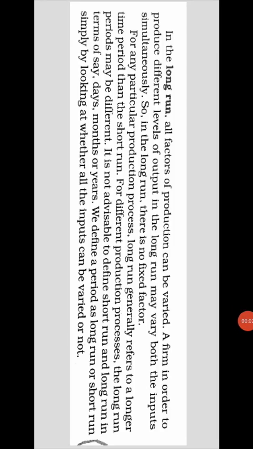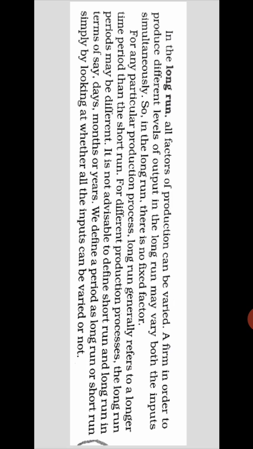Good morning, students. Today we are going to study the long run. Yesterday we studied the short run. Short run means a period or a time where there will be fixed factors and variable factors. In the short run, at least one factor will be fixed and another factor will be variable, so there will be both fixed and variable factors.